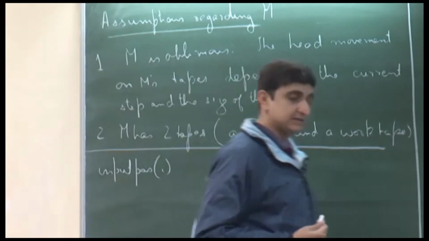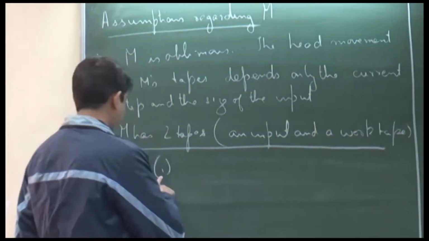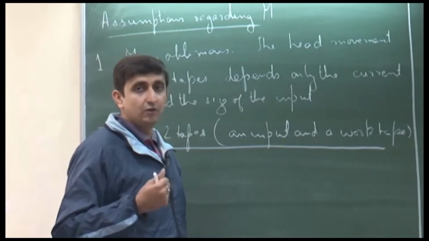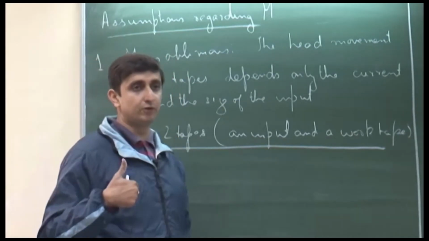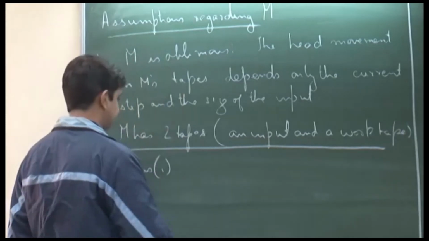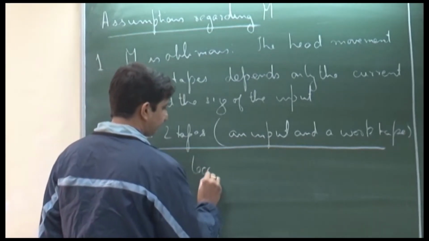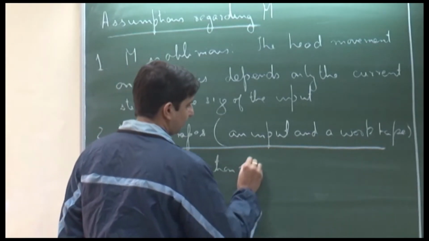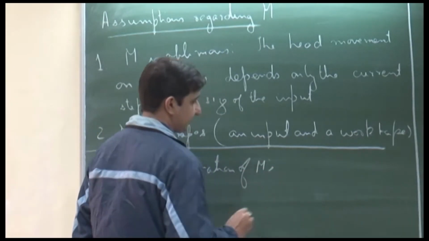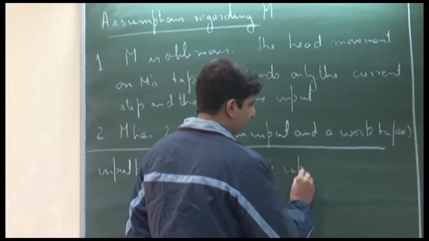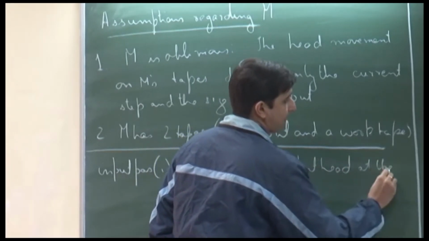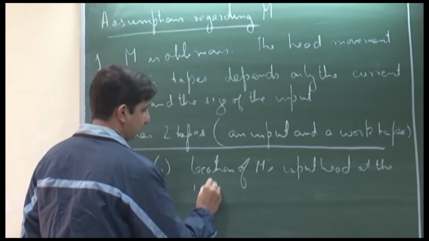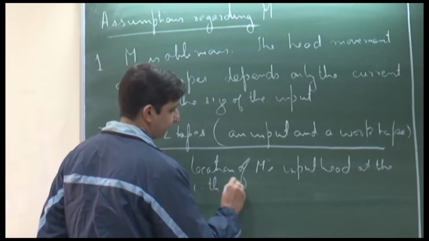The value of this function is, given an argument i, the location of M's input head in the input tape at the ith step.